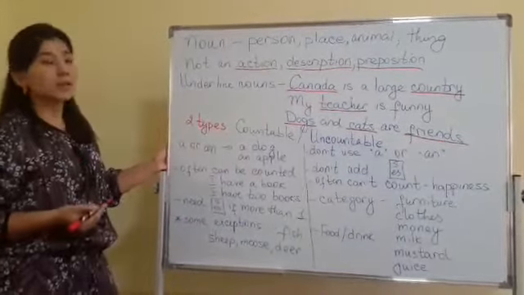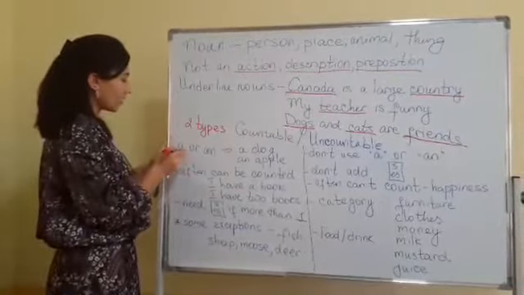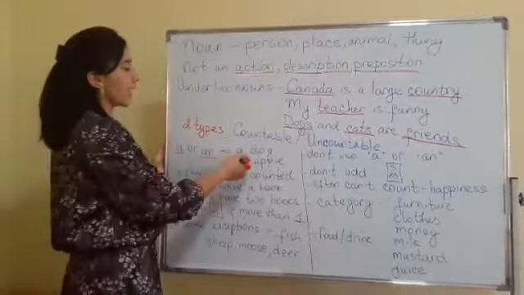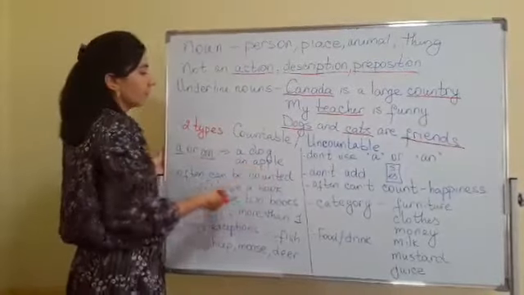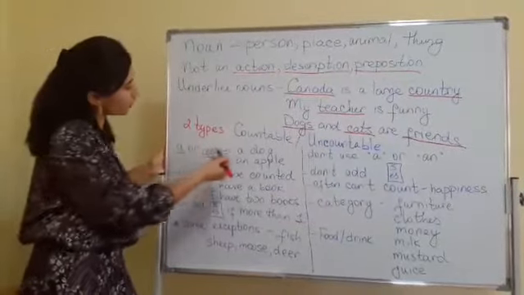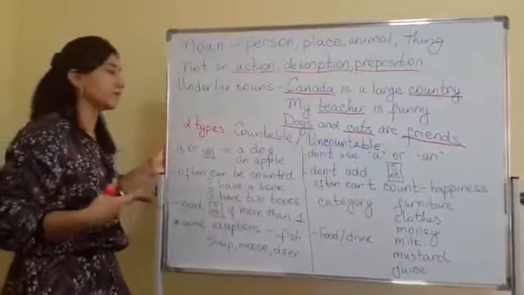Before countable nouns, we should use the articles a or an, which mean one. For example, a dog, an apple. Choosing a or an depends on which letter the word starts with.